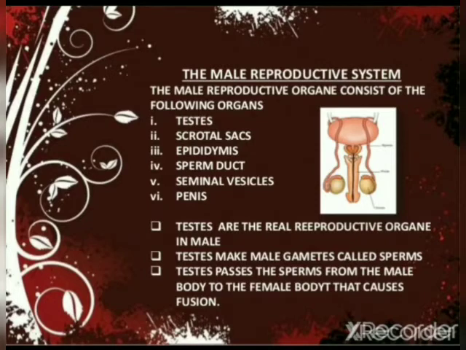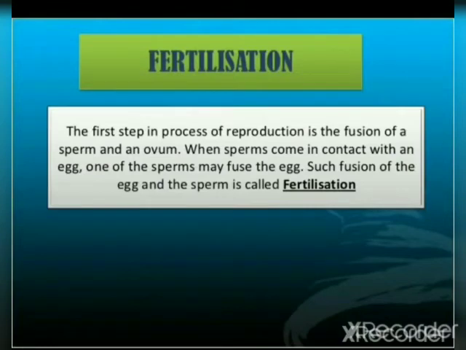Testes make the male gamete called sperms. Testes pass the sperm from the male body to the female body that causes fusion. So here is the diagram of the male reproductive system. After the male and female reproductive systems, we will discuss fertilization.